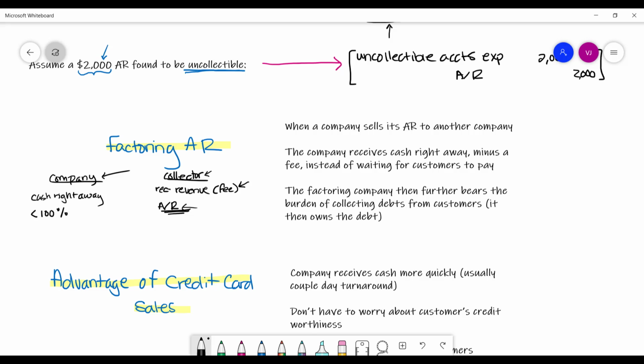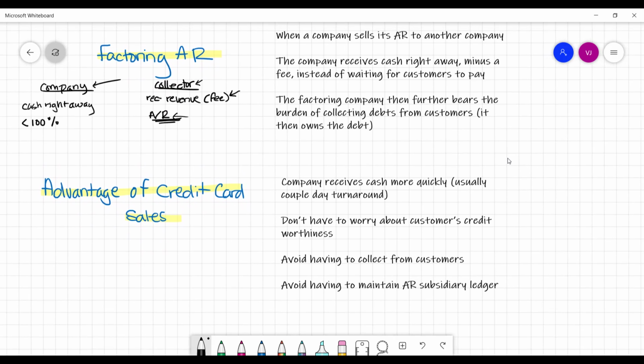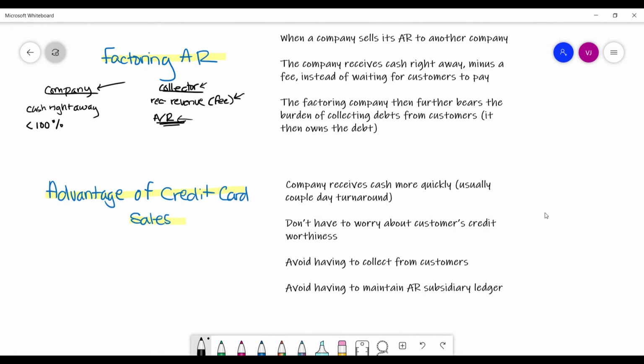It's cash right away. You don't have to worry about collecting debts from customers. That's a burden that is lifted in exchange for a fee. And then what's the advantage of credit card sales? That's how most companies do it, right? Some companies don't extend credit to customers themselves through accounts receivable. Instead, some companies will either accept cash, debit card, or allow customers to pay with credit cards.